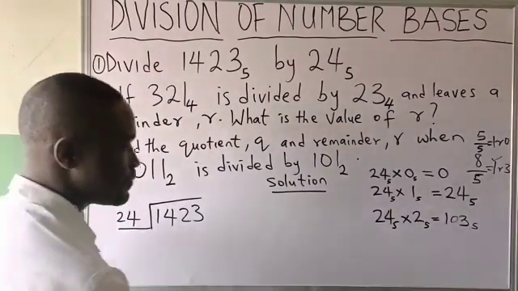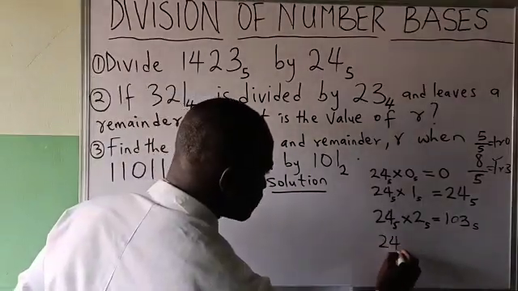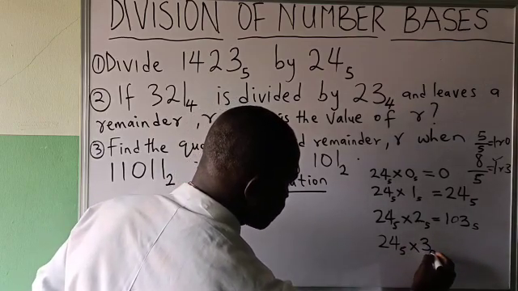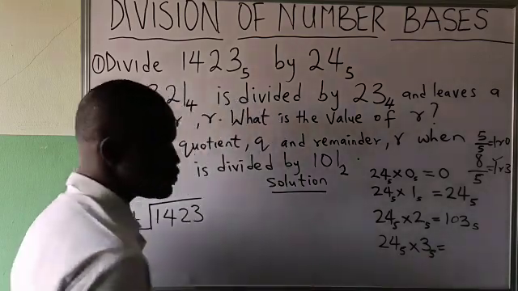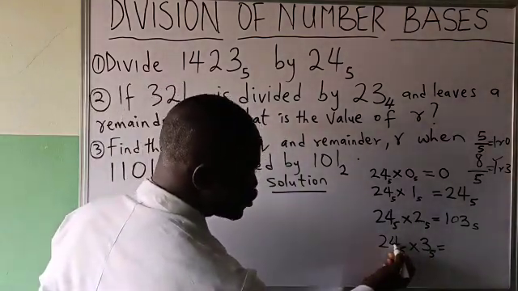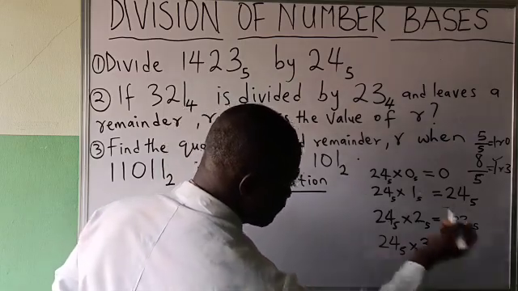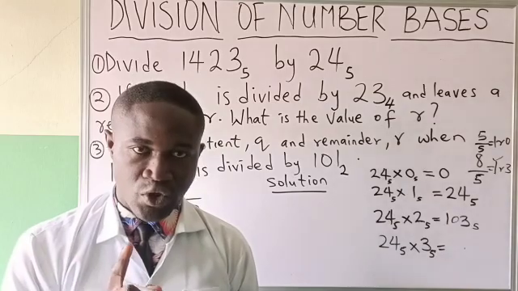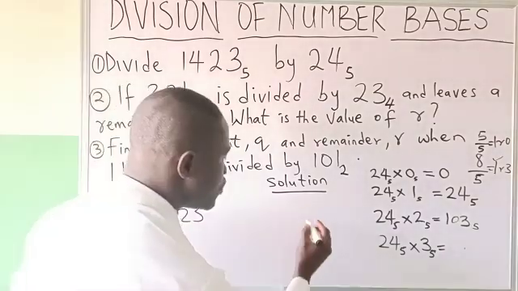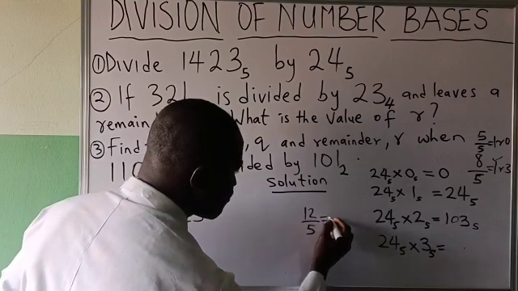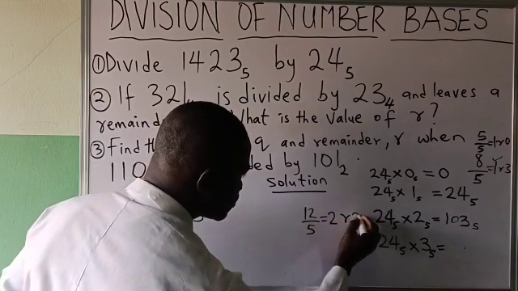Please note it. Then 24 in base 5 times 3 in base 5. What will it give me? It will be giving me 3 times 4, 12. I shouldn't write 12 because 12 is more than the base 5. Then what I will do is that I'll write 12 divided by 5. That will be giving me 2, remainder 2.